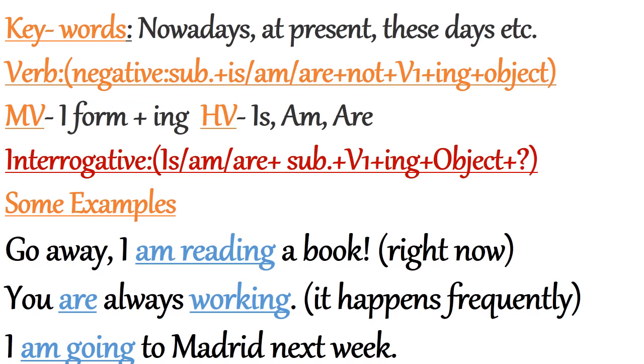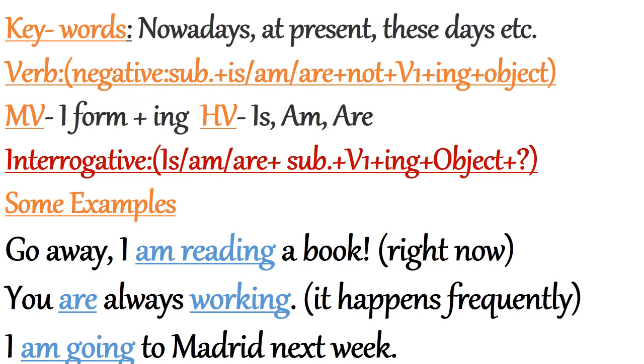Keywords which are generally used with this tense are nowadays, at present, these days. The verbs which are used with present continuous tense are: in the main verb we use first form plus ing, and in the helping verb we use is, am, are. So the structure is subject plus is or am or are plus first form plus ing plus object.